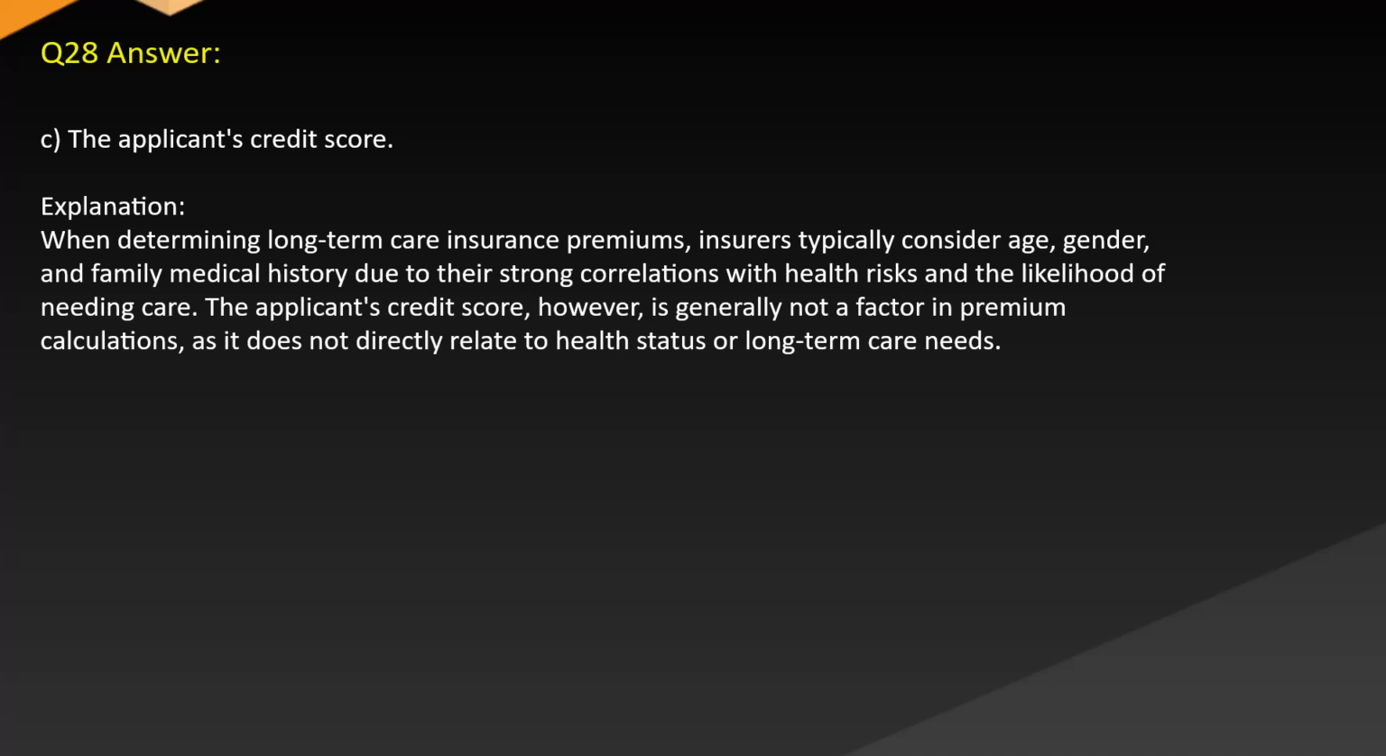Correct answer: C. The applicant's credit score. Explanation: when determining long-term care insurance premiums, insurers typically consider age, gender, and family medical history due to their strong correlations with health risks and the likelihood of needing care. The applicant's credit score, however, is generally not a factor in premium calculations as it does not directly relate to health status or long-term care needs.